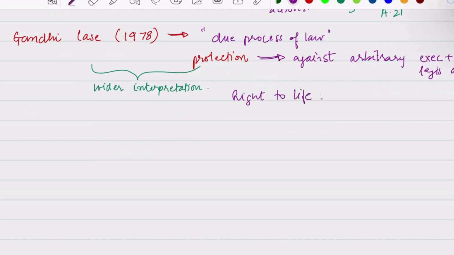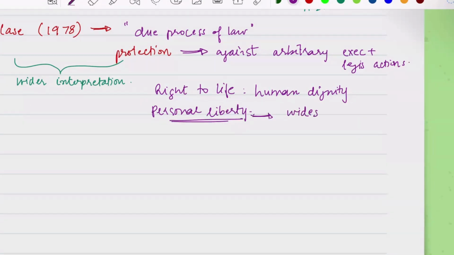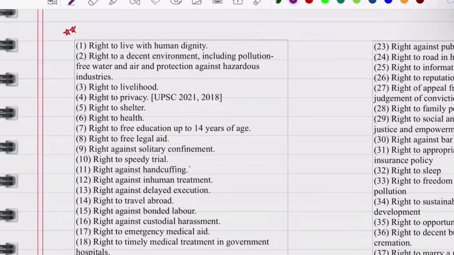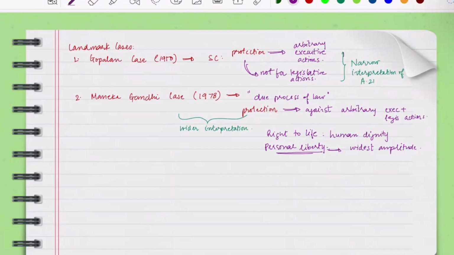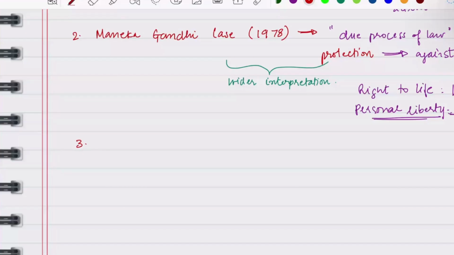Then a few more concepts were also given, like right to life, which means right to live with human dignity. Then the right to personal liberty. So this has the widest amplitude. Why do I say that? Because anything can be personal liberty. It covers a variety of rights that constitute personal liberty. They say all these things are personal liberty: shelter, health, education. So it is very wide. Here we saw a very wide representation of Article 21.